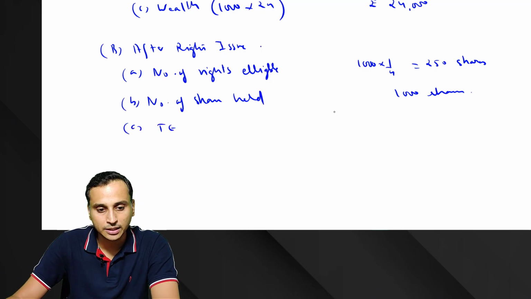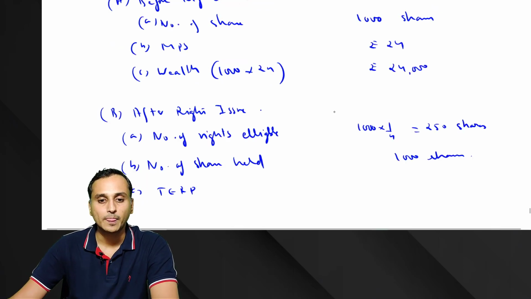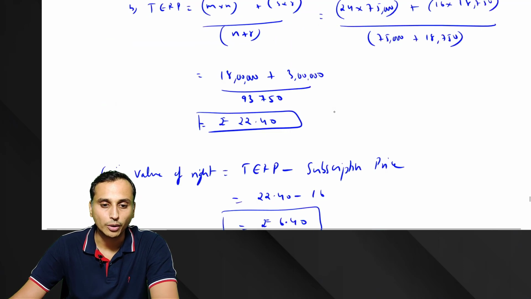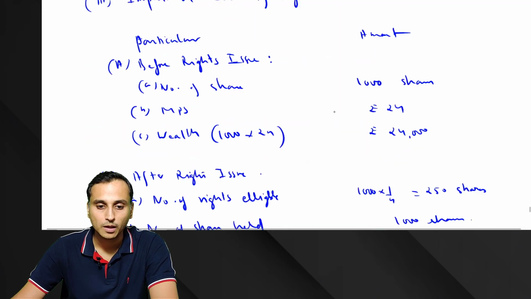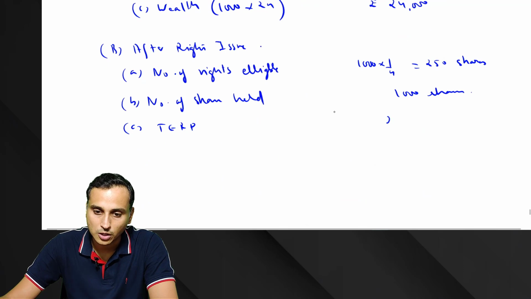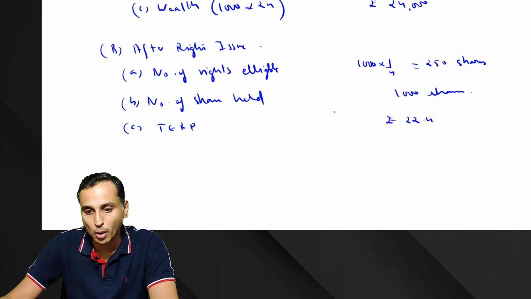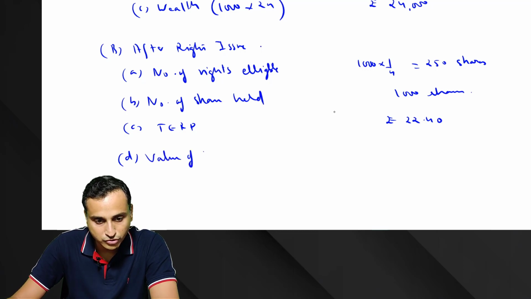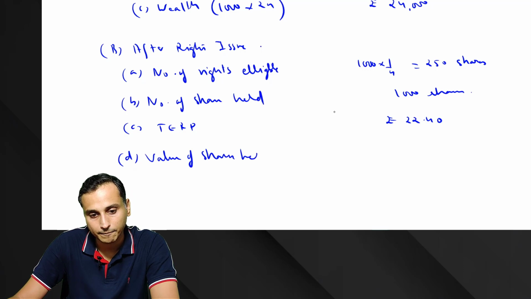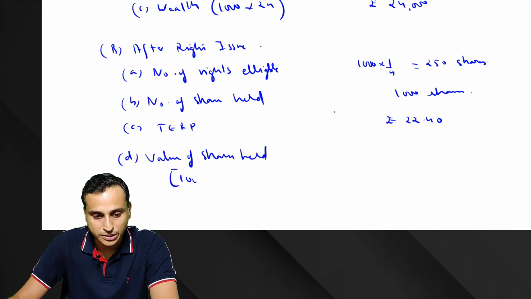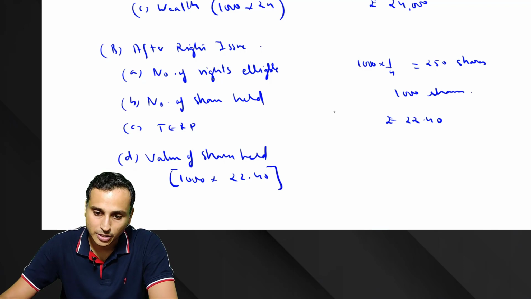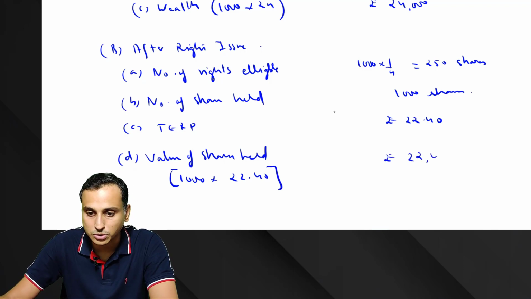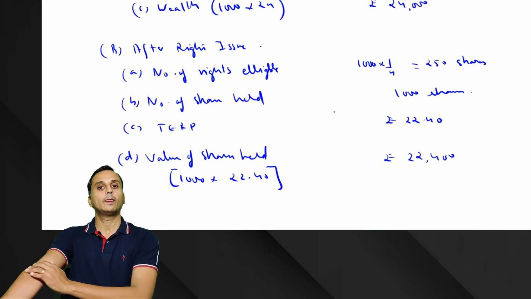Now, what is the theoretical exercise price? How much was the TERP? 22.40. Now his total value of shares held will be how much? 1000 shares he has, and now they are worth 22.40 per share. So total value is 22,400.